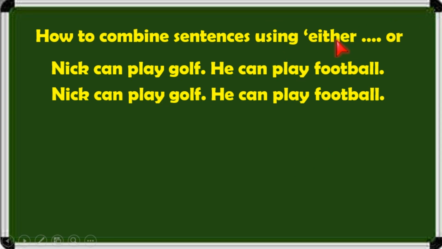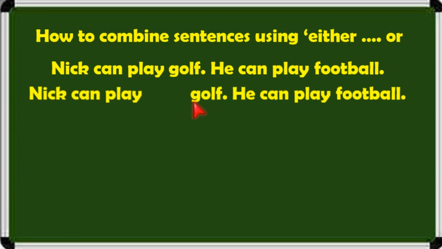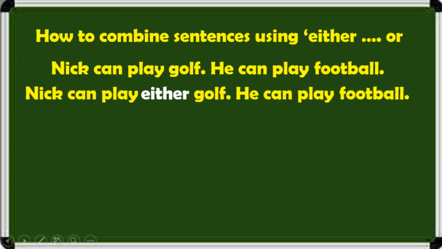So you should add either just before golf. Then the other word, or, you should add just before the second choice or second option. Here the second option is football.